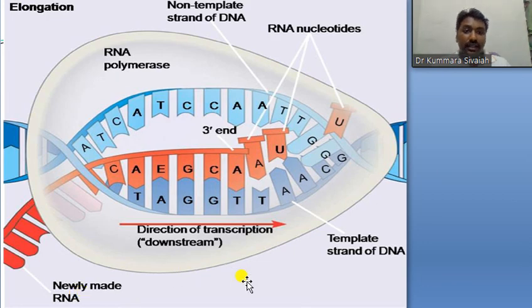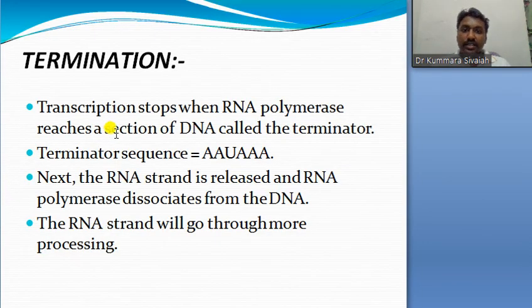See, mRNA. So termination: transcription stops when the RNA polymerase reaches a section of DNA called the terminator sequence. When this sequence comes, it automatically stops. AAU and AAA, it is very easy to remember: AAU AAA.